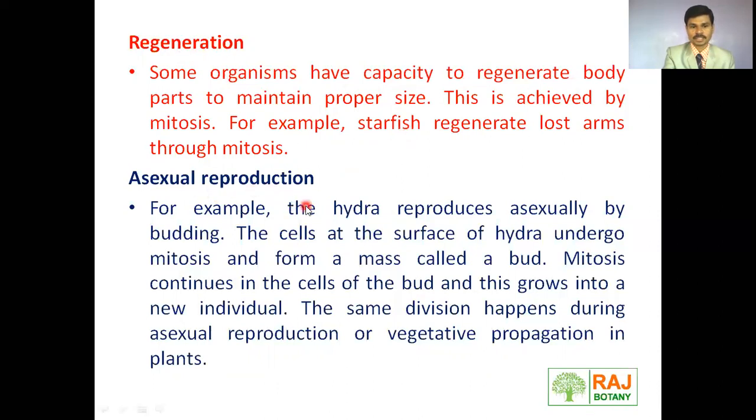Then asexual reproduction. Let's see the example of hydra, which reproduces asexually by a process called budding. The cells at the surface of the hydra undergo mitosis and form a mass called a bud. Mitosis continues in the cells of the bud, and this grows into a new individual. In the bud portion, mitosis happens, and the bud forms a new hydra. This division, or mitosis, also happens during asexual reproduction or vegetative propagation in plants. Plants also multiply mitotically.